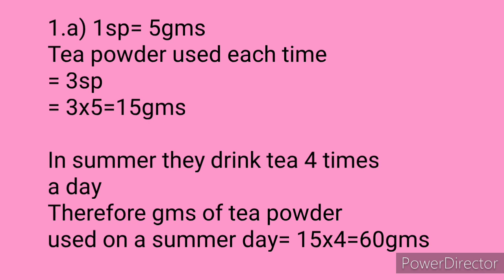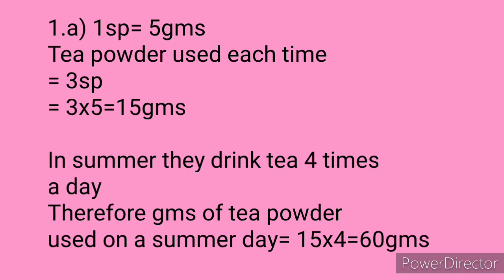1 spoon is nothing but 5 grams. Already we have seen previously, 1 spoon is 5 grams. So tea powder used each time is 3 spoons. Whenever they keep tea, 3 spoons of tea powder they'll use. So each spoon is 5 grams, so totally 3 into 5 is nothing but 15 grams. So once they'll make tea means 15 grams of tea powder is used.